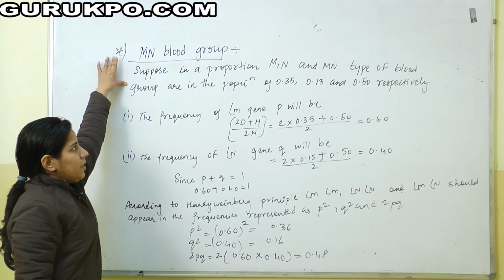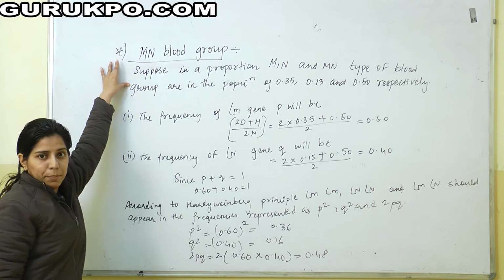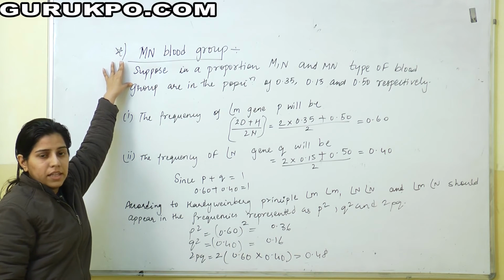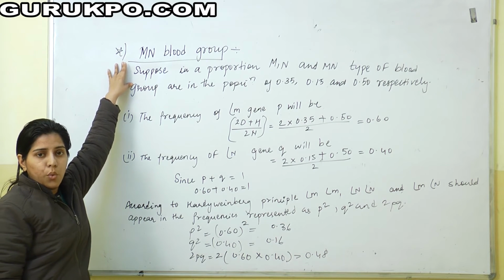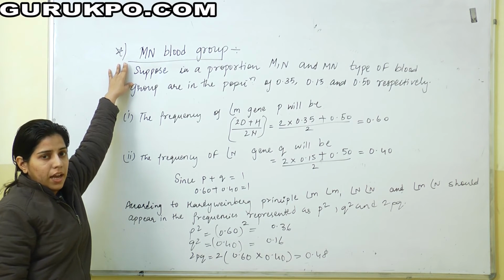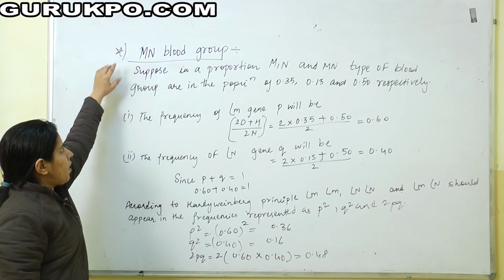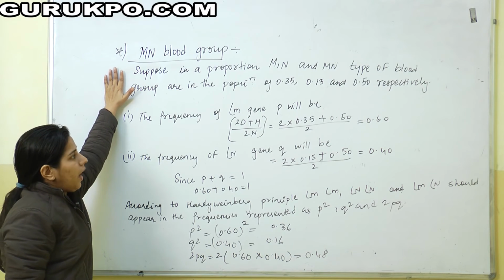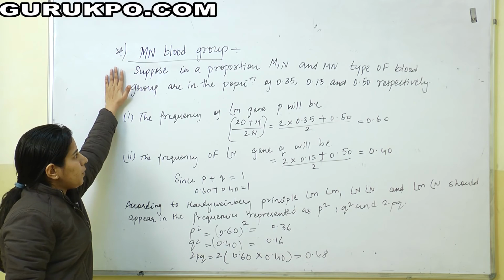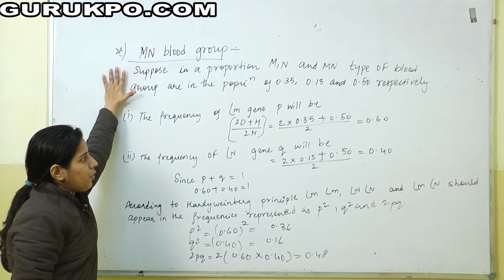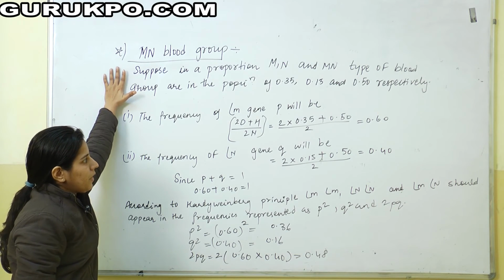Blood group. In human beings, the MN blood group depends upon the antigens of the kind M and N, and we get this antigen information from the codominant alleles, that is M and N. Suppose the types of blood group M, MN and N in the population are in proportions of 0.35, 0.15 and 0.5 respectively.